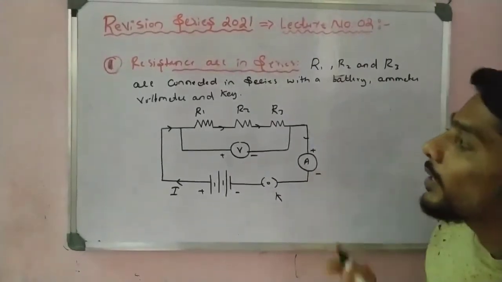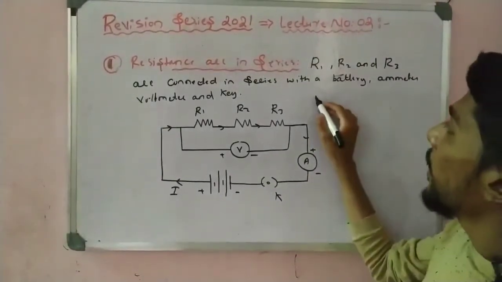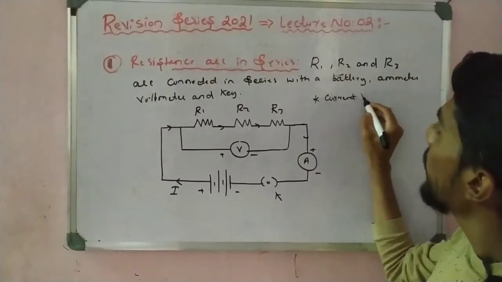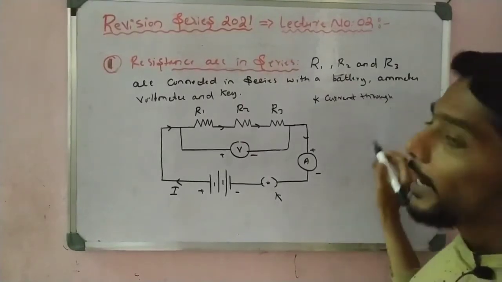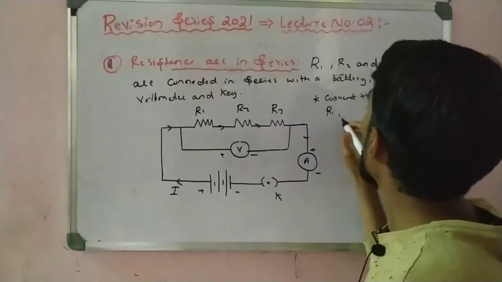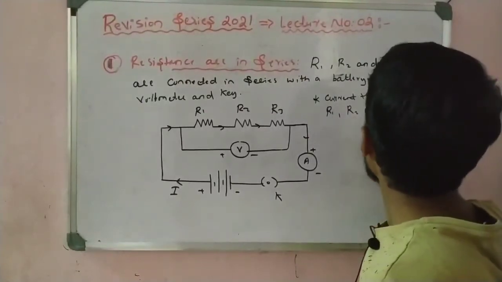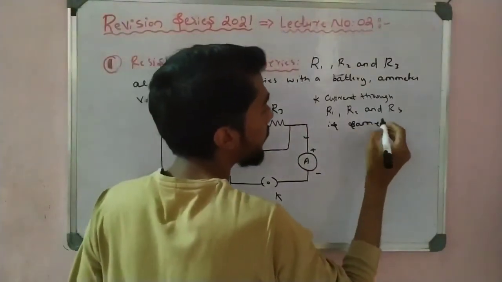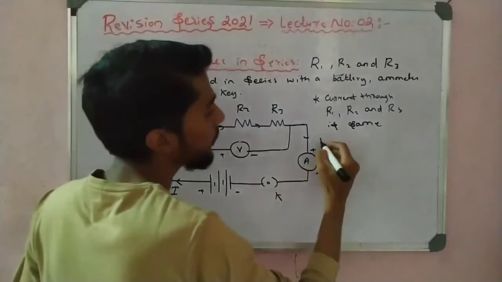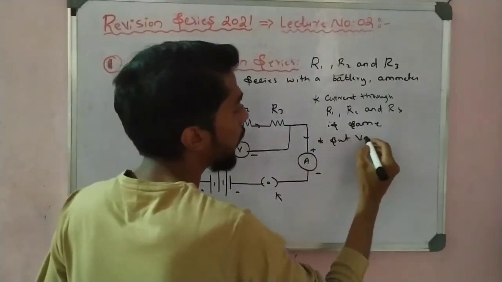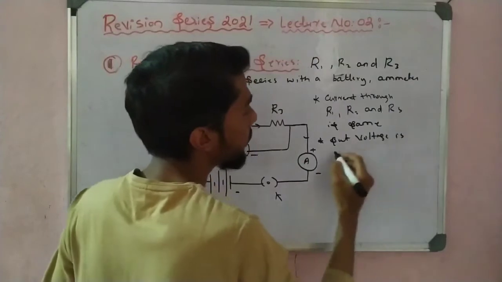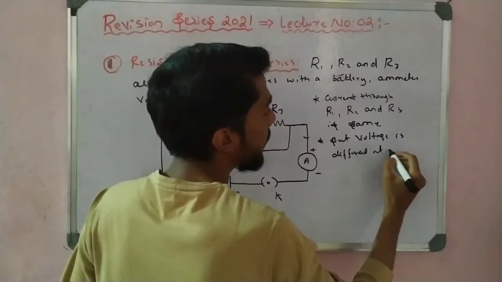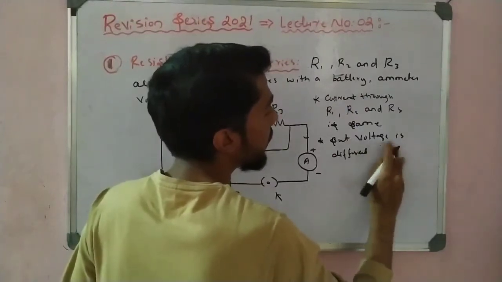Okay, so see here, whenever the resistances are connected in series, one point to remember: the current through R1, R2 and R3 is the same current flowing, but the voltage is different at each resistance.